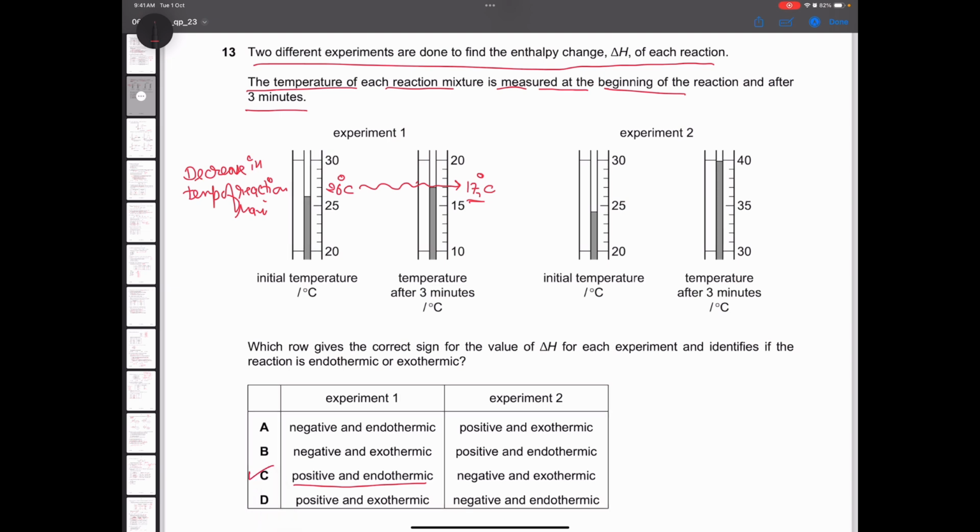Let's also look at experiment 2. This is 24 degrees Celsius here and this is nearly 40 degrees Celsius here. So you can see that the temperature is increasing. This is because the reaction mixture must have released energy. Alright, so the answer should be negative and exothermic. So option C is the correct answer.